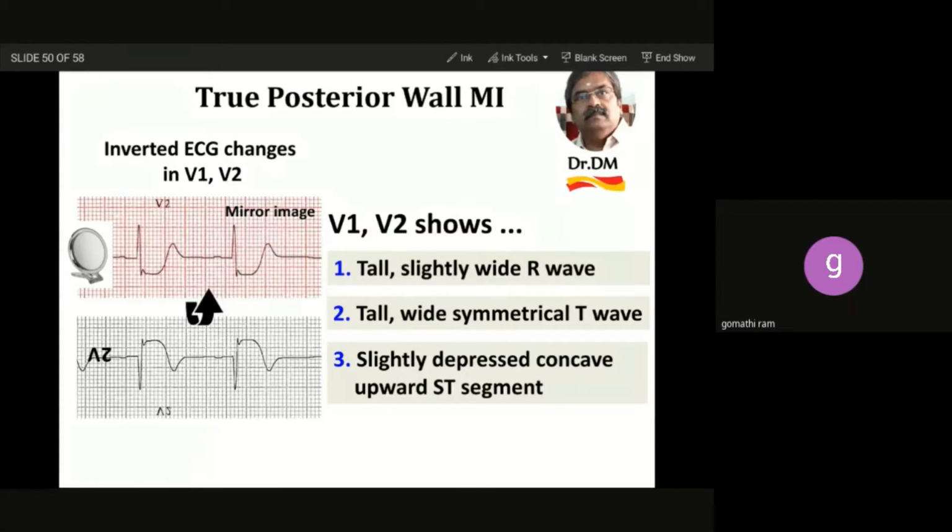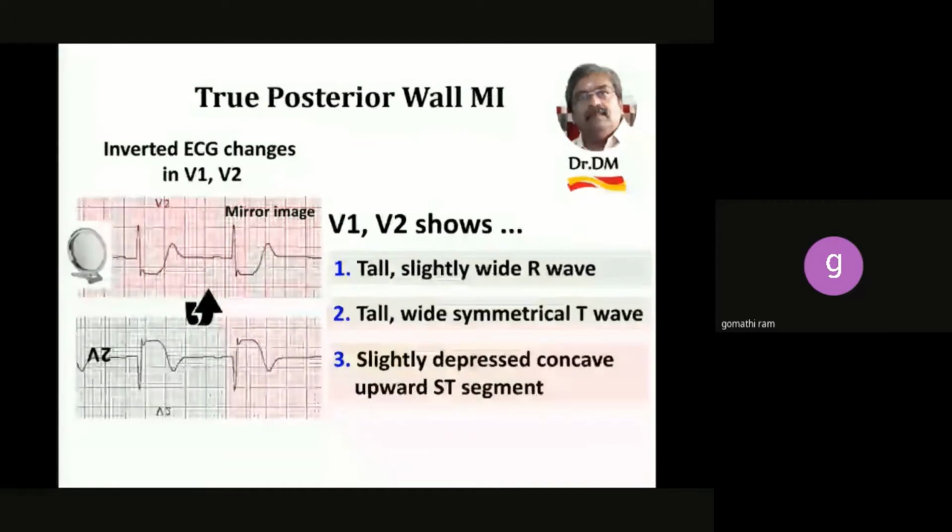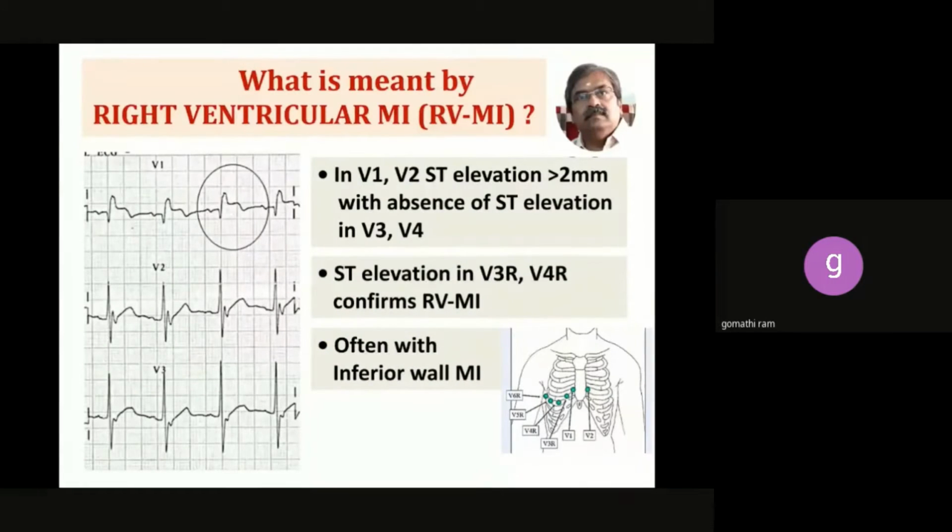Okay. So this is a true posterior wall MI. So now we'll go into that specific MI called right ventricular MI. So here the myocardial infarction is occurring in the right ventricle. Here, if you see in true posterior wall MI, in V1, V2, the ST is depressed and there's a tall R. But here in RVMI, the ST is elevated more than 2 millimeters only in V1, V2. The ST is depressed only in V1, V2 with a tall R wave in posterior wall MI.